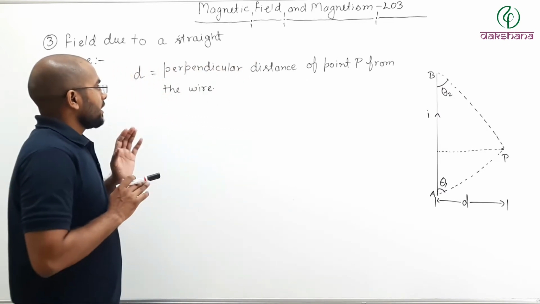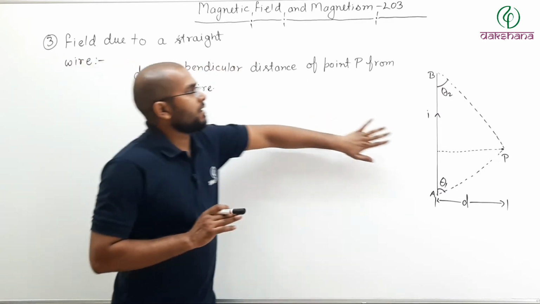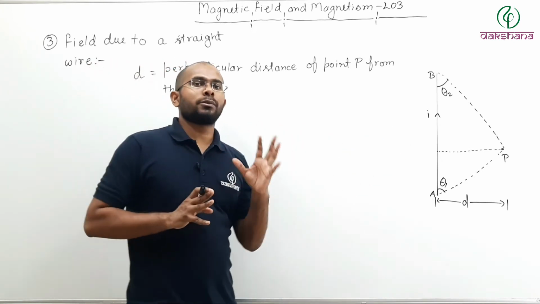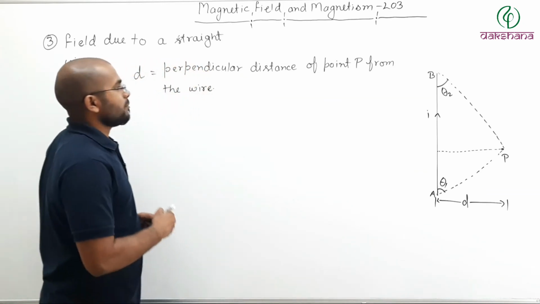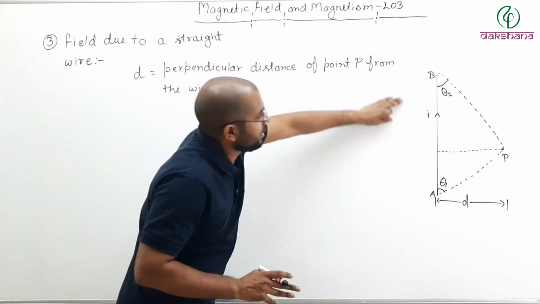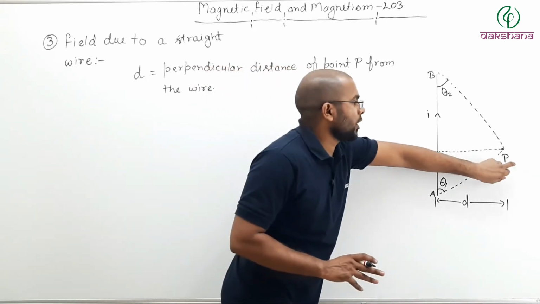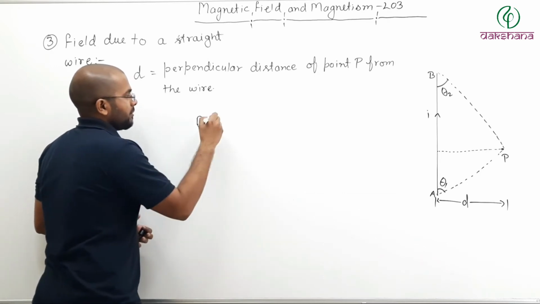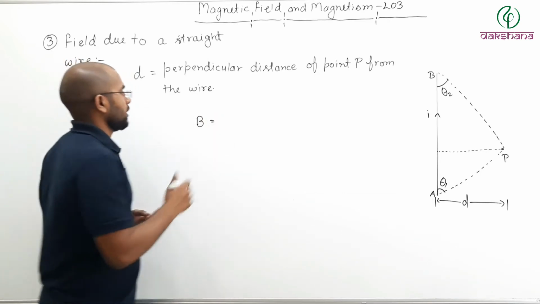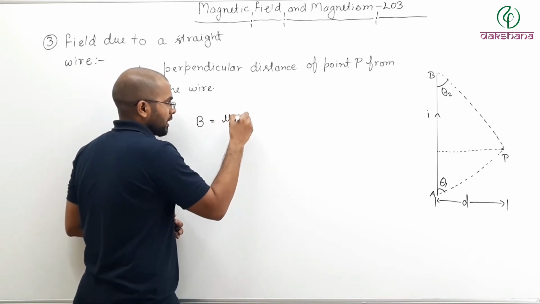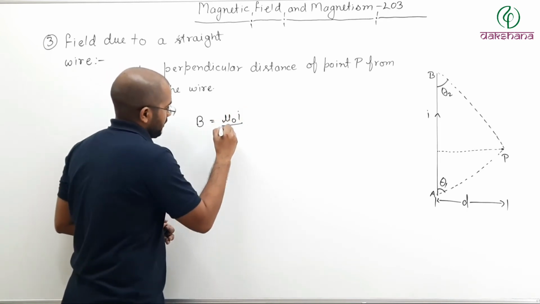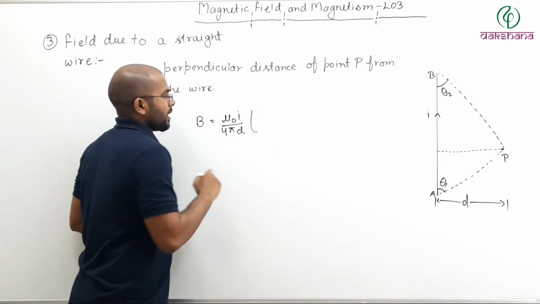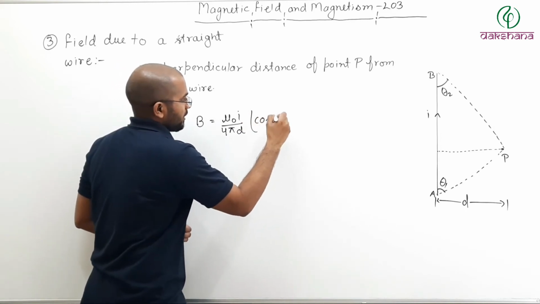Now, this derivation can be derived using the Biot-Savart law. That is a little bit complicated. We will not go into the derivation, but the magnetic field due to this entire wire at this point P can be written as B magnitude will be equal to mu naught I divided by 4 pi d, and cos theta 1.